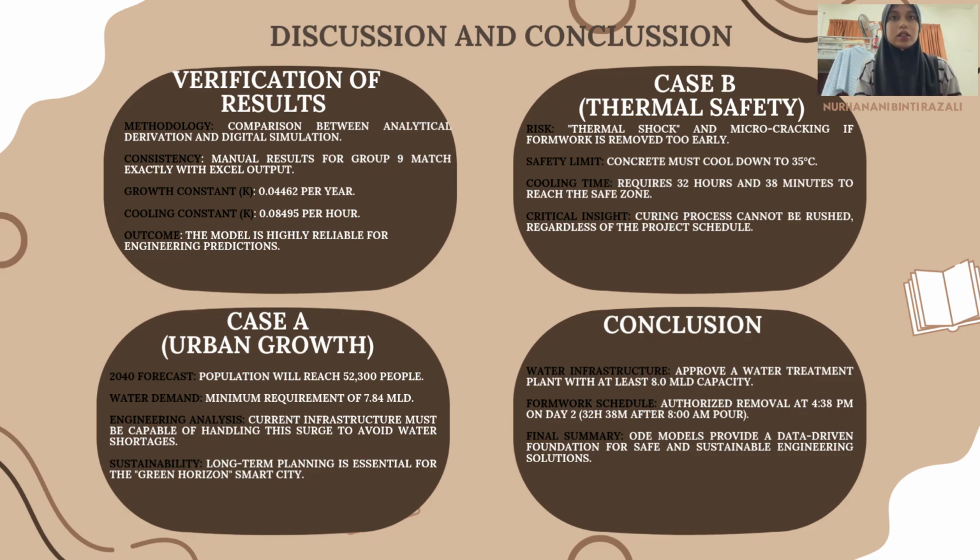As a consultant, I would recommend building a plan for exactly 7.84 megaliters per day. We need to account for peak hour and system maintenance. Therefore, our proposal is to set the infrastructure capacity at a minimum of 8.0 megaliters per day to ensure the city's long-term sustainability.